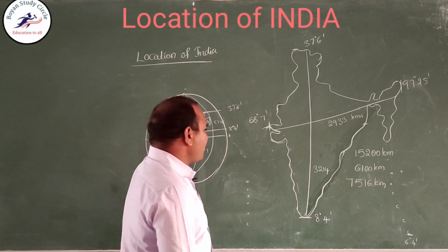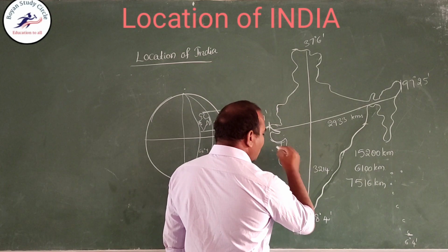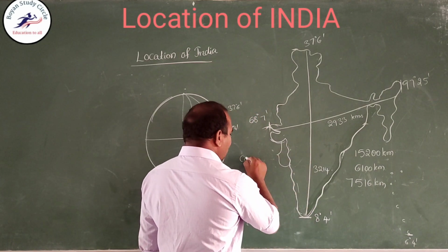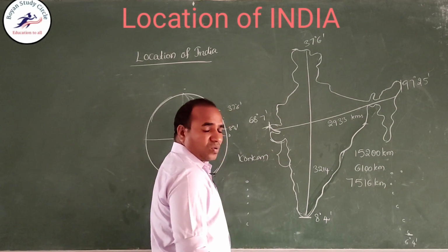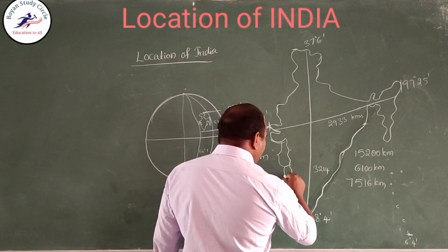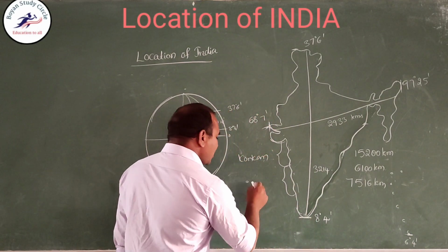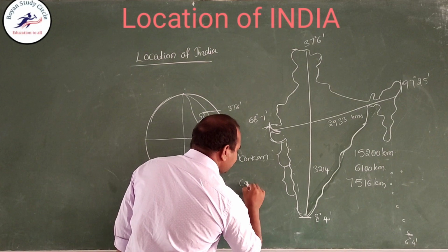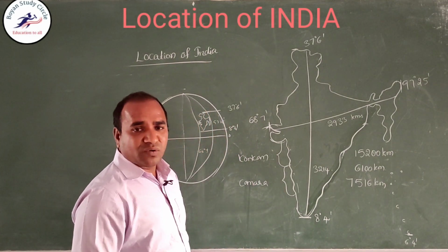See, the Maharashtra and Goa coastal area is called the Konkan coast. The Karnataka coastal area is called the Canara coast.